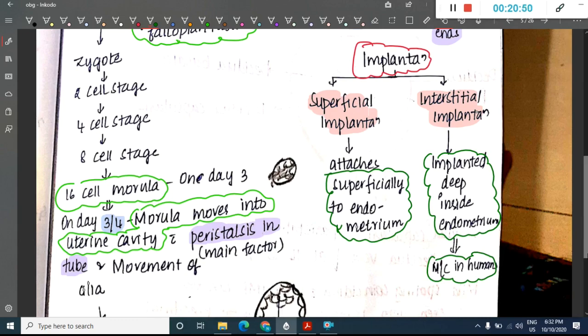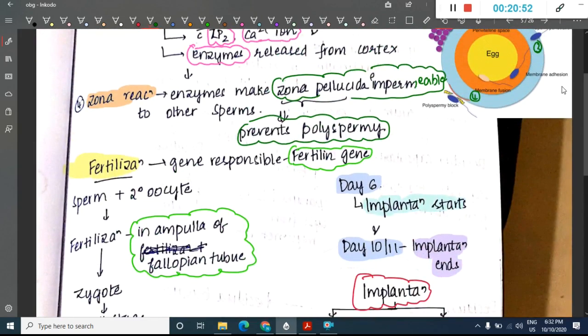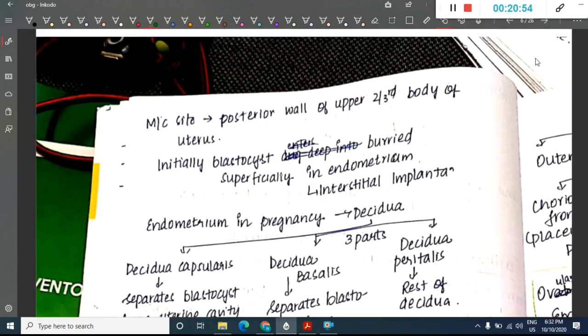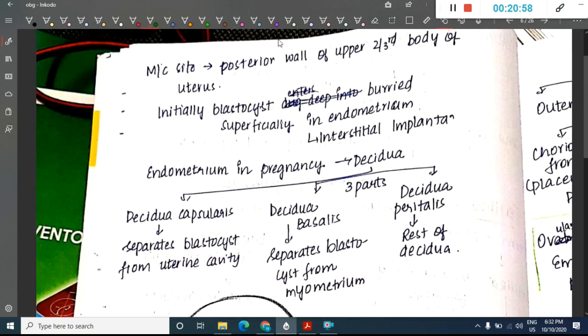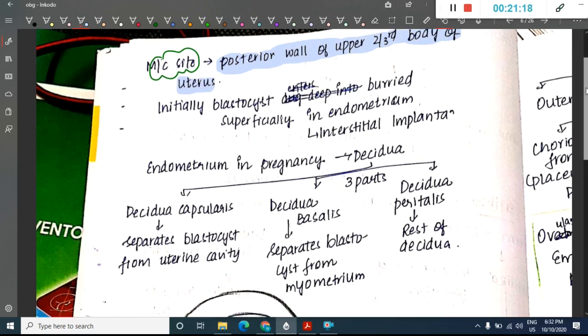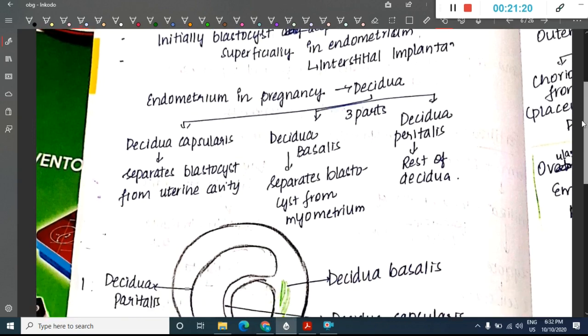So this is about fertilization. Then, what is the most common site of implantation? The most common site is the posterior wall of the upper two-third of the body of the uterus. First, superficial implantation occurs, followed by interstitial implantation.